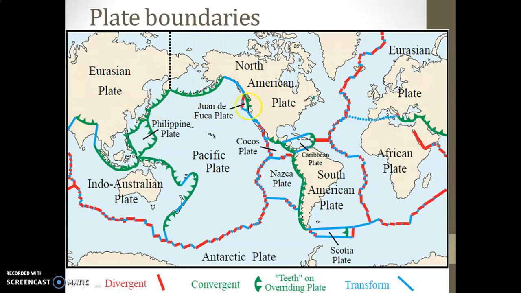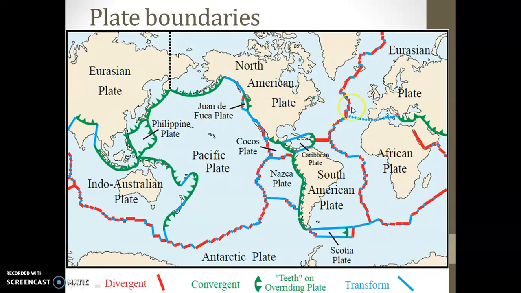If these two plates are coming toward each other, it means they are moving in opposite directions. From the Asia side and from the Europe side, this plate is moving toward the east side of the slide, and the North American plate and South American plate are moving toward the west side of the slide.